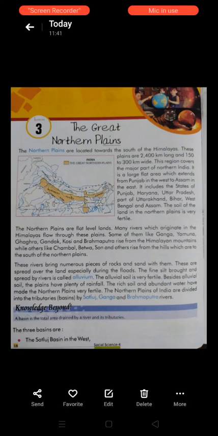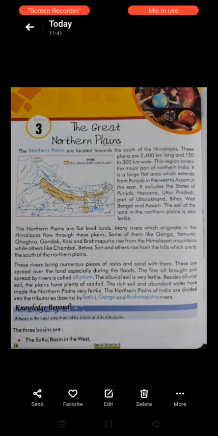These plains are 2,400 km long and 150 to 300 km wide. Children, the northern plains are 2,400 km long and the width of the northern plains is 150 to 300 km.